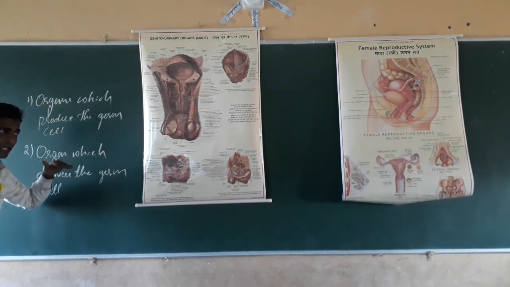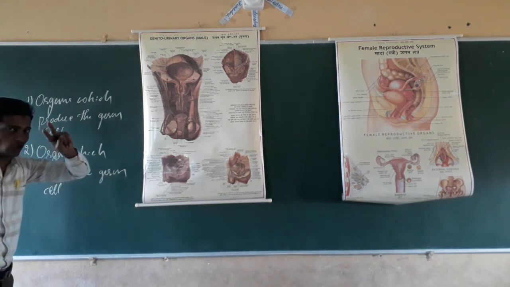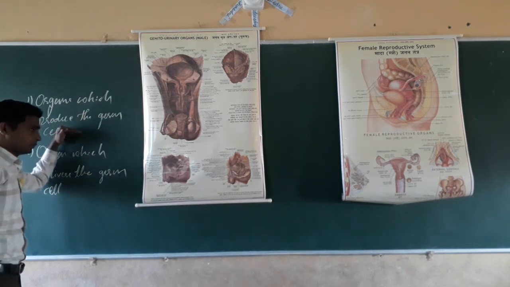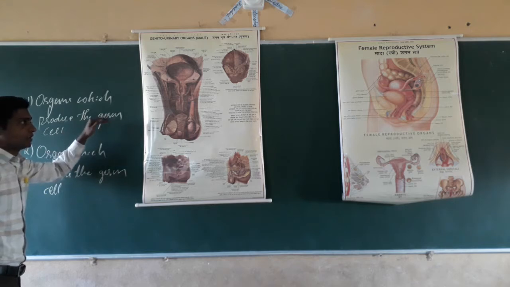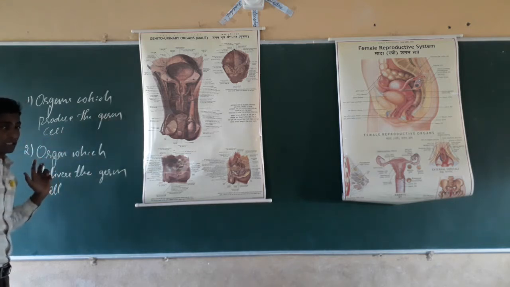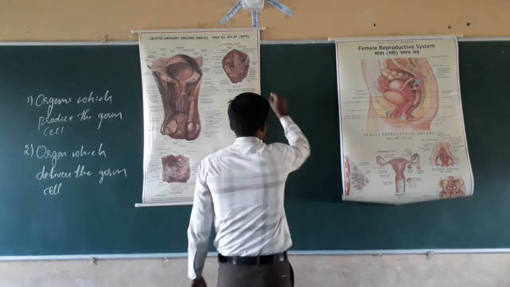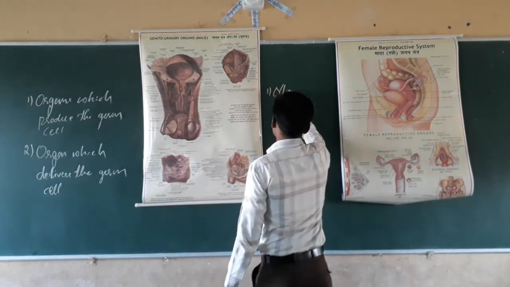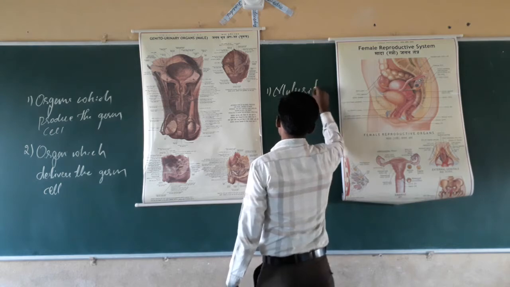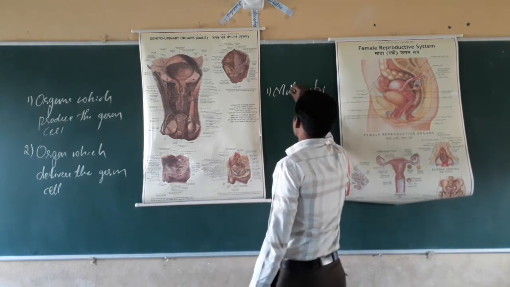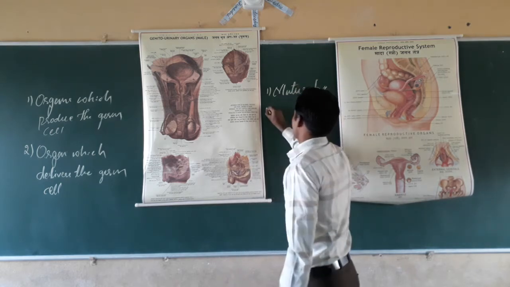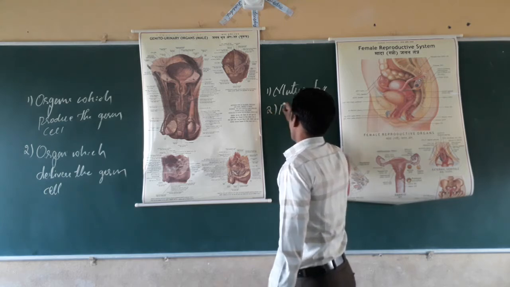See, in case of male, two components are necessary. The first one is an organ which produces the germ cells. See, we know that for the reproduction it needs maturity. The second one is reproductive organs.